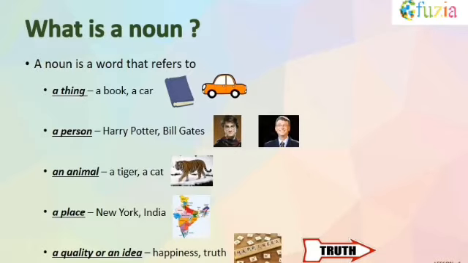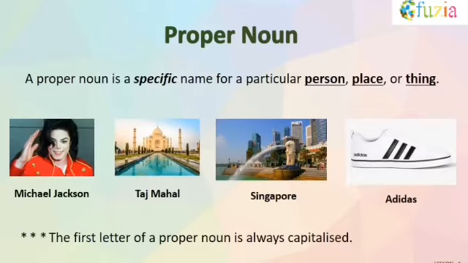So what is a noun? A noun is a word that refers to a thing, like a book or a car, a person, like Harry Potter and Bill Gates, an animal, a tiger, a cat, a place, like New York, India, a quality or an idea, like happiness or truth. So, we have already discussed about types of noun. Now let us understand each type in detail. So first, we'll talk about proper noun.